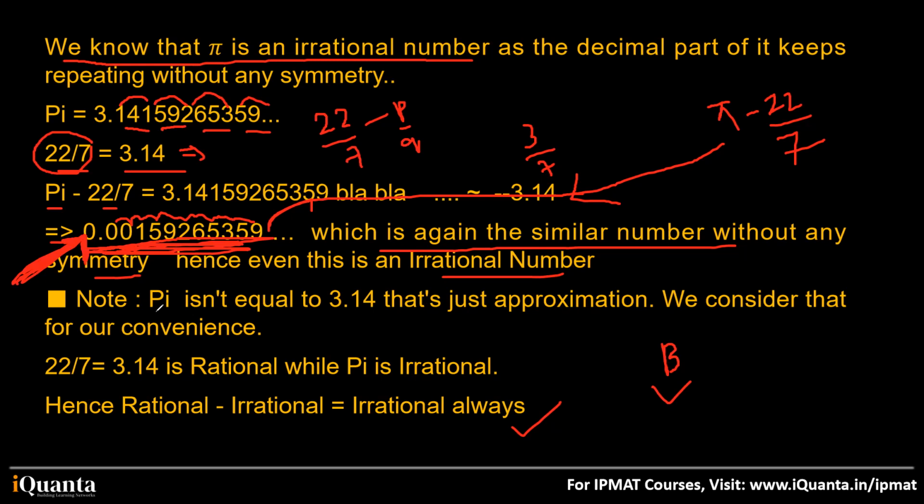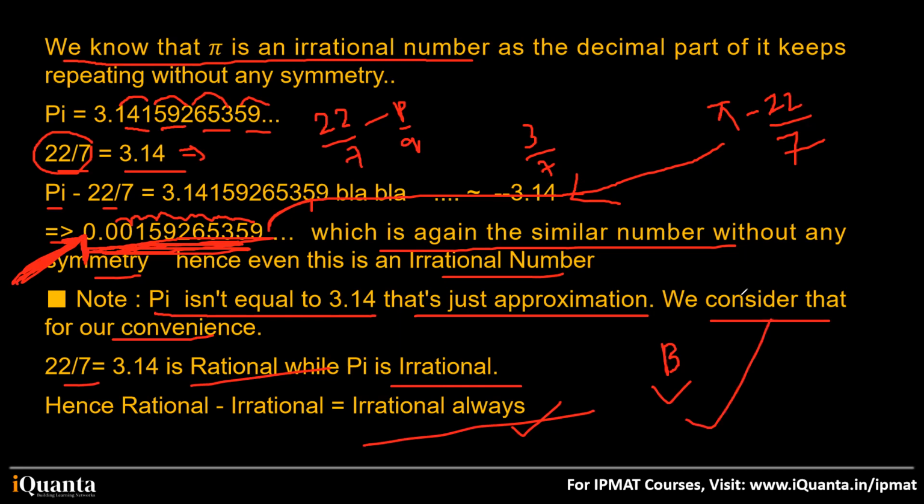And very clearly, I've written pi is not equal to 3.14. Okay? That is just an approximation. We consider that for our convenience, or you can say calculation purposes. Okay. Easier calculations. So 22 by 7 is clearly rational, while pi is irrational. Always remember this. And irrational minus rational or rational minus irrational will always give you irrational. Hence, B is the correct answer to this question. Is this clear or not?